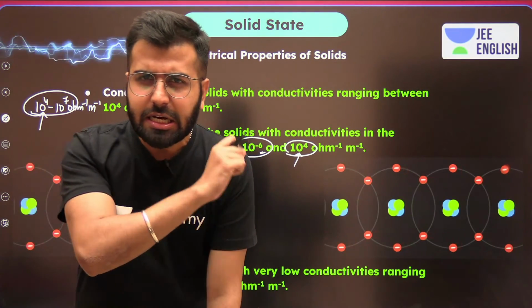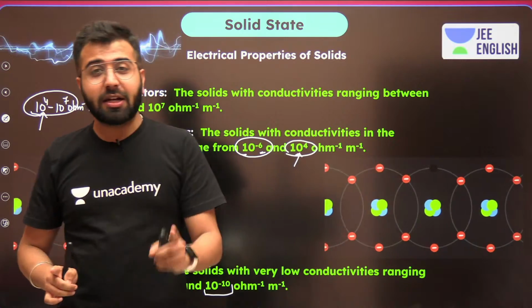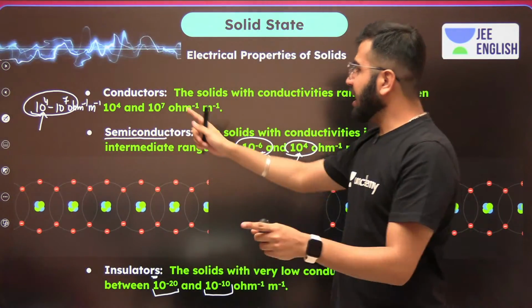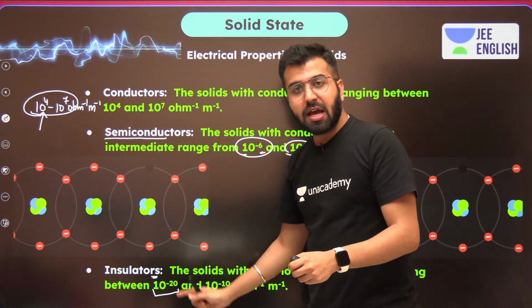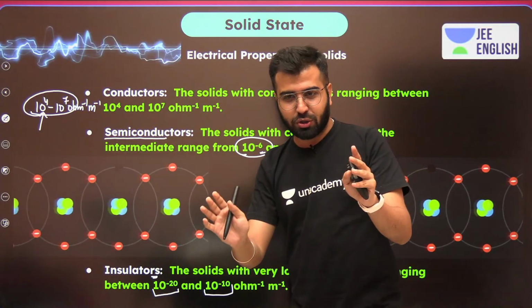Have you written all of this in your notebooks? I do not expect each and every student to write up every sentence, but just write conductors, semiconductors, insulators, and the conductivity range. That's it. This is how you should make short notes.